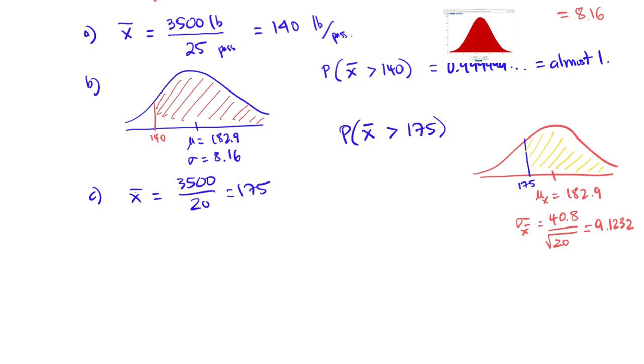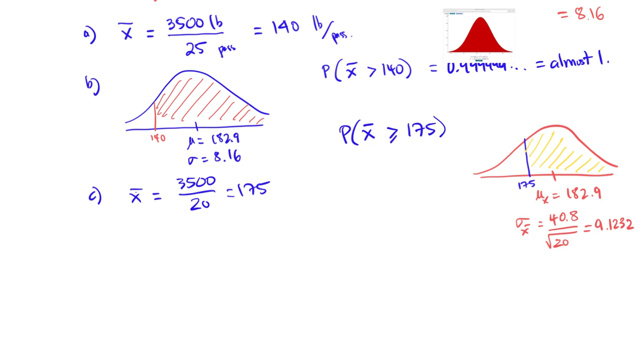Using technology, we input the mean, 182.9, the standard deviation, 9.1232. Not 8.16, not 40.8, but the standard deviation is now 9.1232. The standard error, 9.1232. We select the inequality greater than or equals. It doesn't matter because this is a continuous distribution.